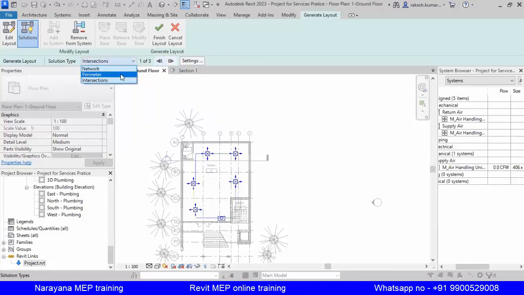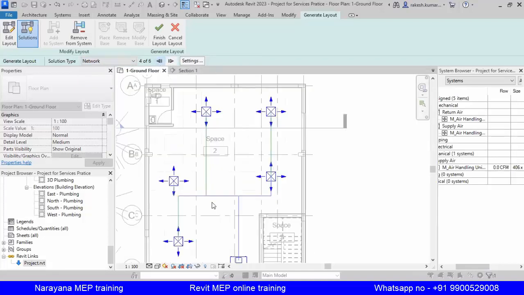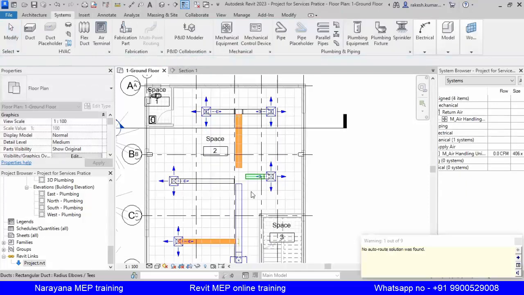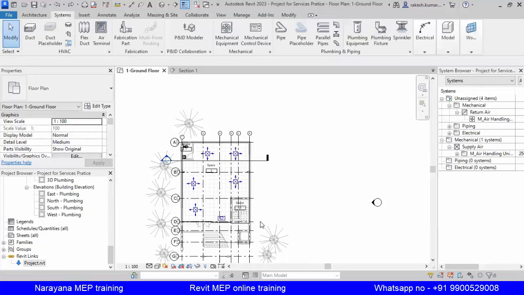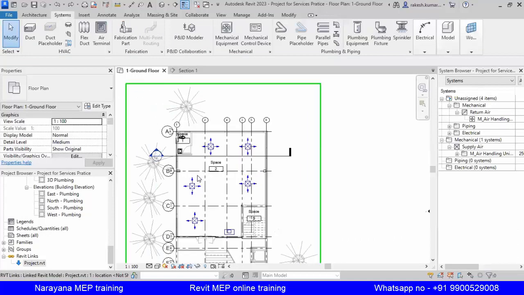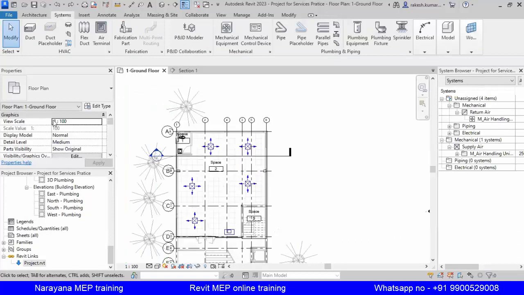If you do this, a lot of errors will come, so we will not do it. Just we'll see how it is useful. Just for example, this one, this routing, I like it, I can use it. Okay, this one is somewhat okay. But here you'll find a lot of errors. So for that reason, I'm not doing it. I'm doing Control Z. So manually we will do the ducting. So how will we do manual ducting? Any doubt till now?